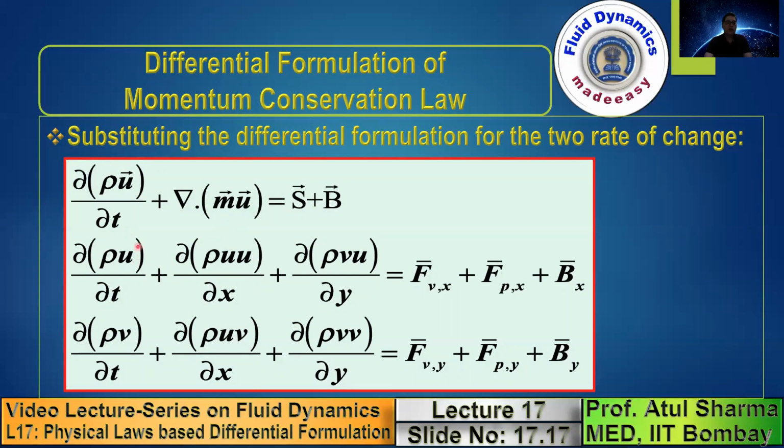Now, when you want to use it for x momentum, here it's a vector. You take the x component, which is u. Here also this becomes the x component. Here this m becomes mx, and here it becomes my. Mx is rho into u velocity. My is rho into v velocity. So for x momentum, this is del dot rho u times the velocity vector, and here it is del dot rho v times the velocity vector, which is expressed in this form. This is an expanded form of the left hand side corresponding to the two rate of change which we have derived in the previous slide.